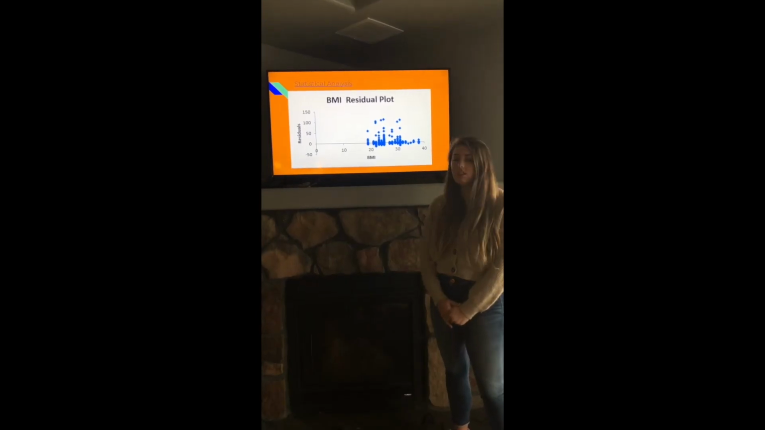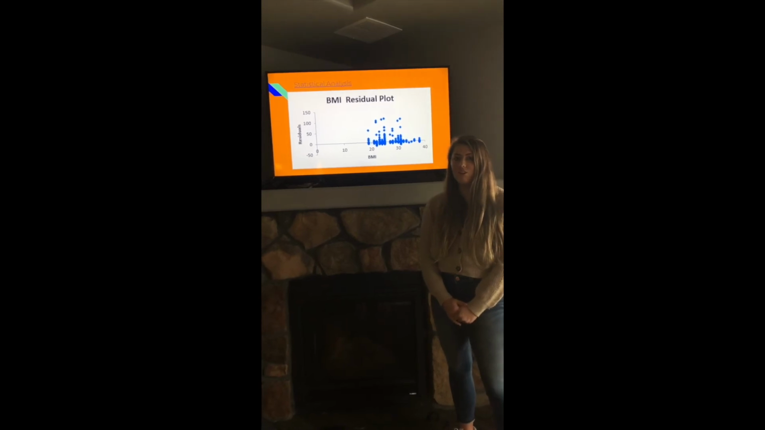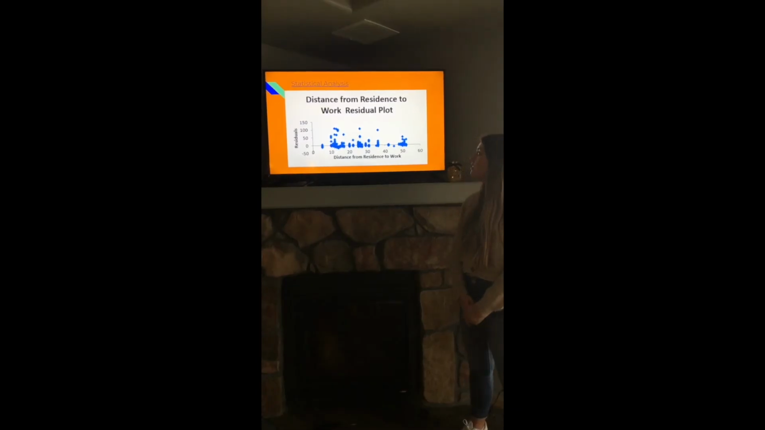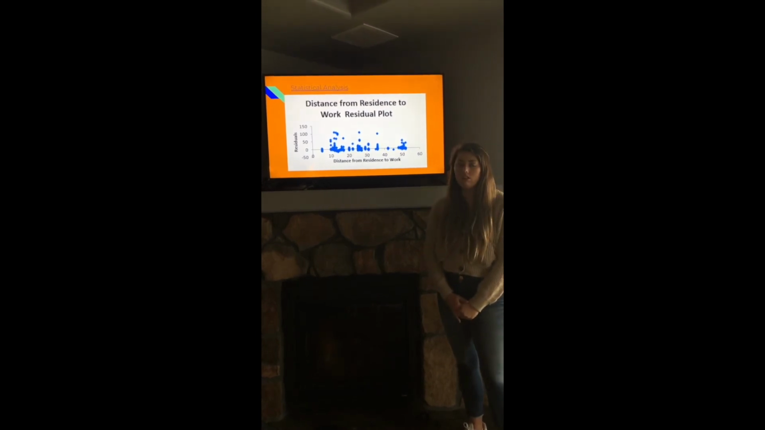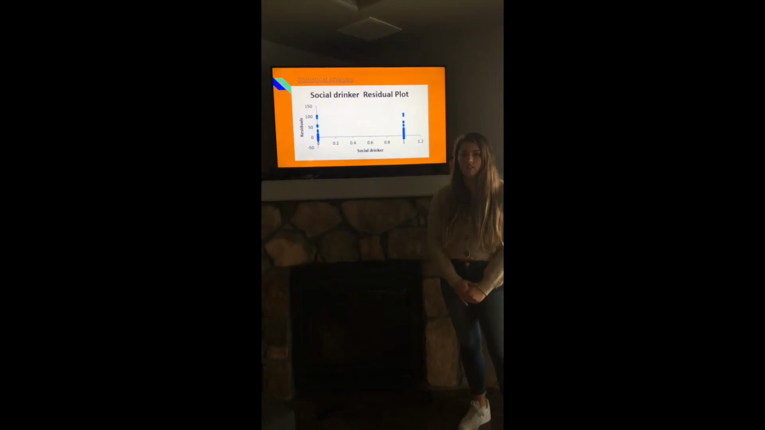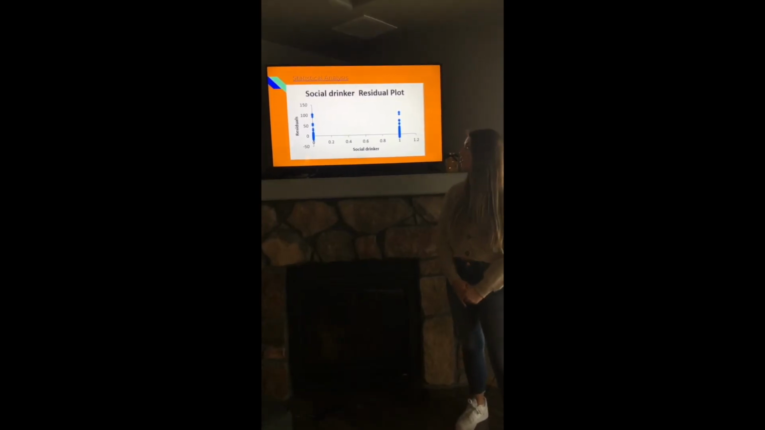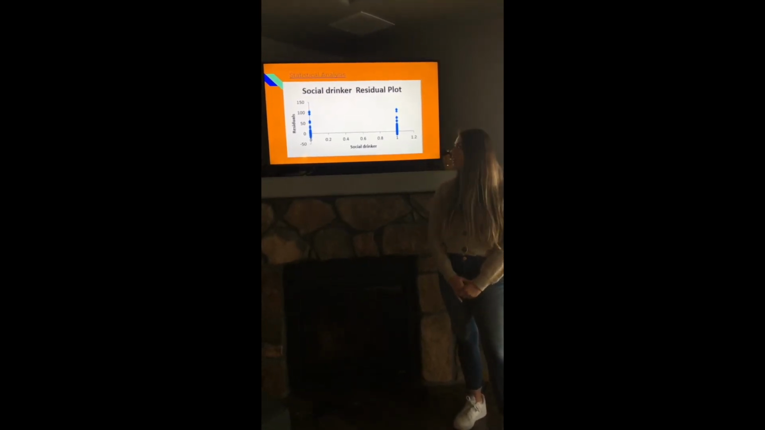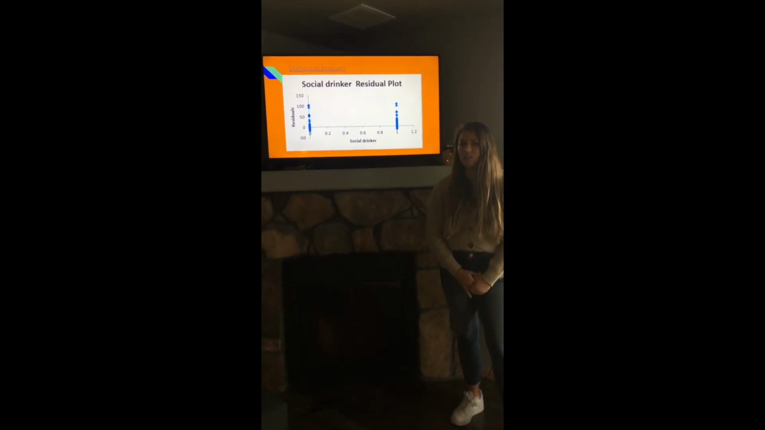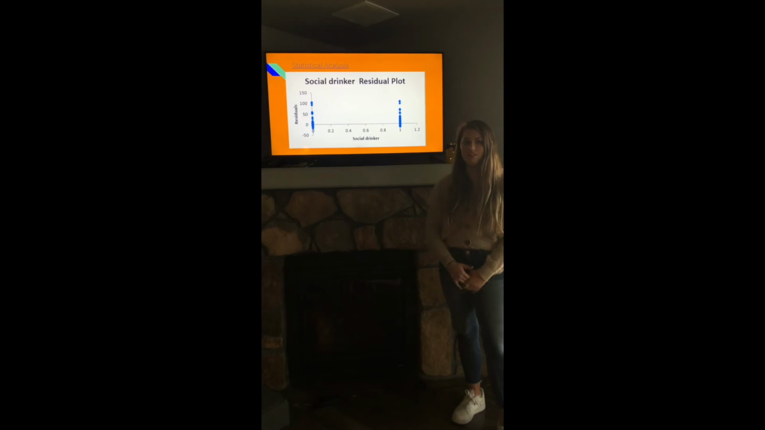This is our BMI residual plot, and as you can see, there is no quadratic relationship. Our distance from residence to work residual plot also had no quadratic relationship. The data presented social drinker as a dummy variable, and that is why it can only be presented as 1 or 0. And that's why our residual plot looks like this.